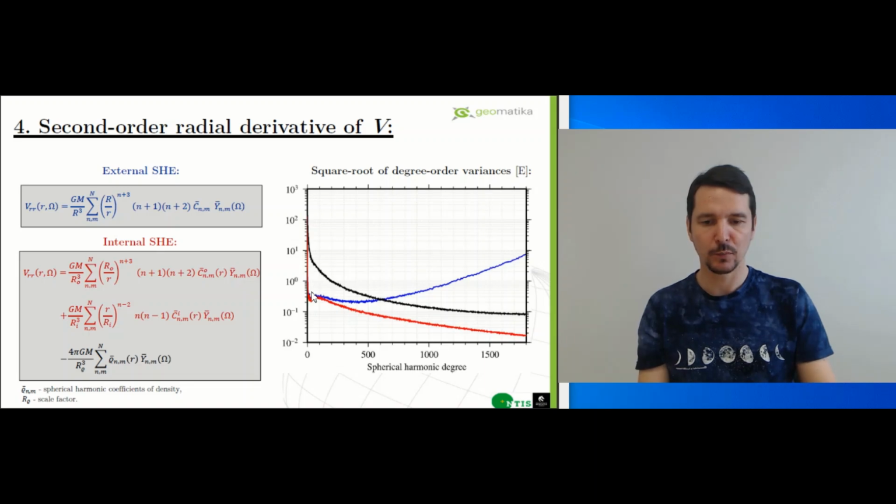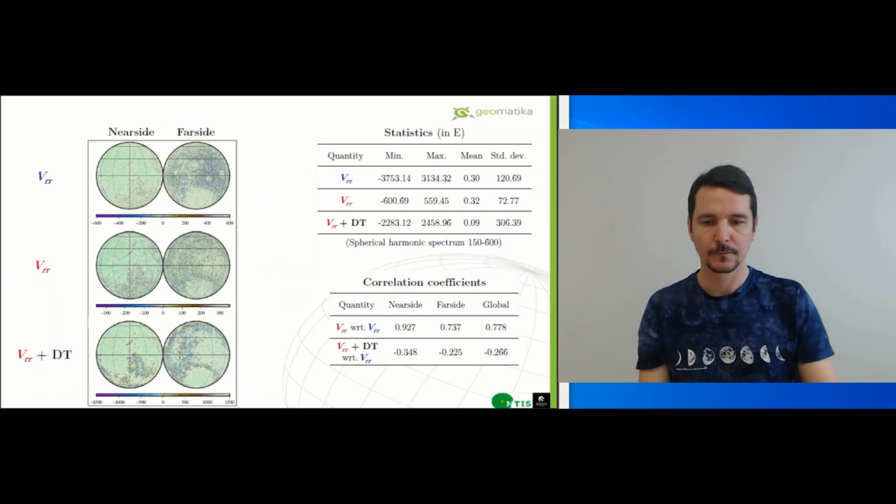The signal of the blue external expansion again increases, and even faster than for the first derivative. On the other hand, the signal of the internal expansion drops. The black curve shows the signal of the density term and is larger by almost an order of magnitude than the red curve. Thus, the density term clearly dominates the size of the internal expansion. Let us now observe the maps of the second derivatives.